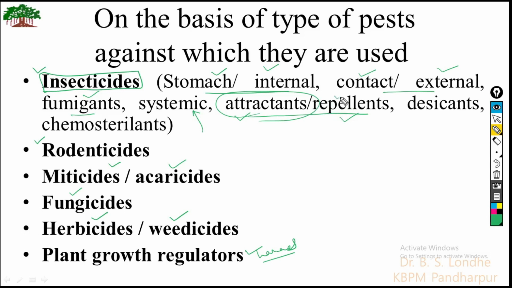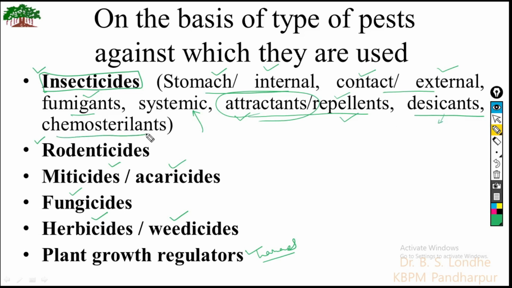There are some repellents which repel insects, and the farmers get rid of the nuisance caused by insects. Then desiccants are the compounds which on application reduce the amount of water in the body of the insect, and eventually the insect dies.